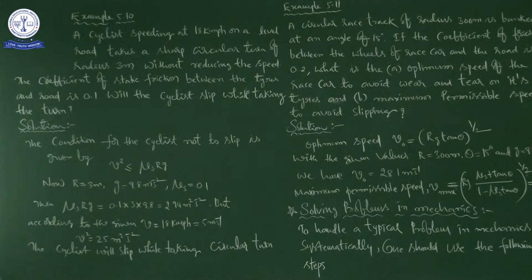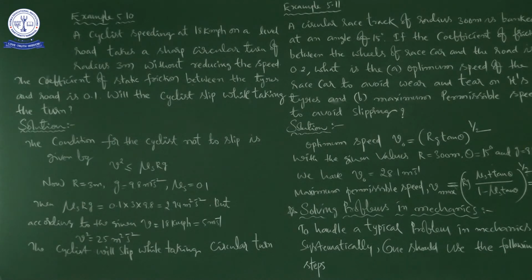On a banked road, as in our previous class, the horizontal component of the normal force and the frictional force contribute to provide centripetal force to keep the car moving on a circular turn without slipping.